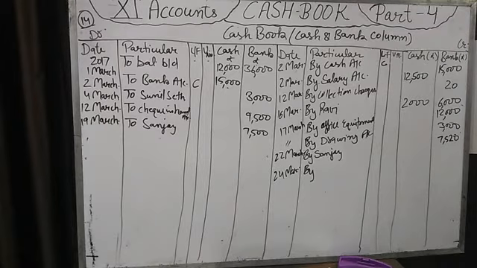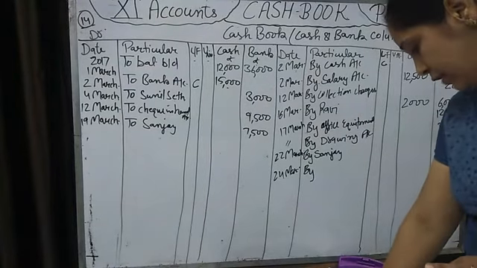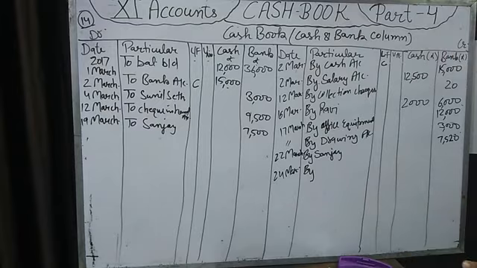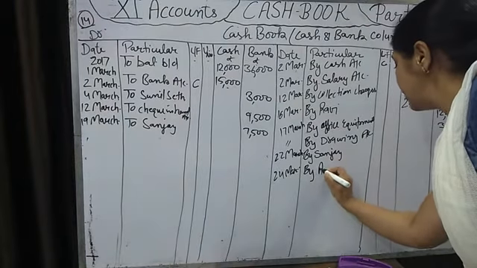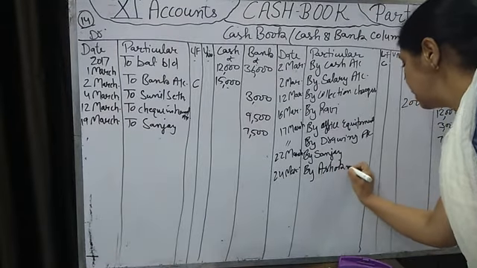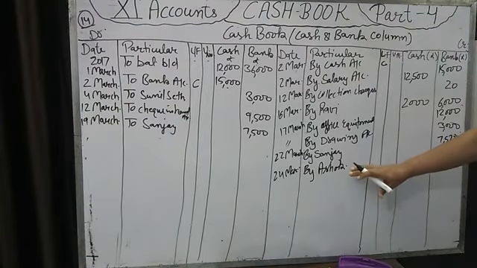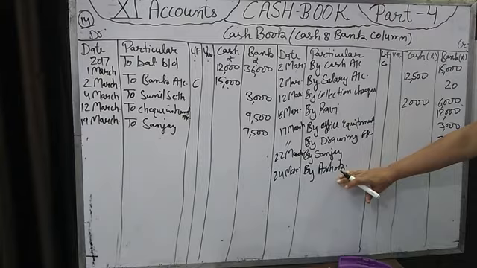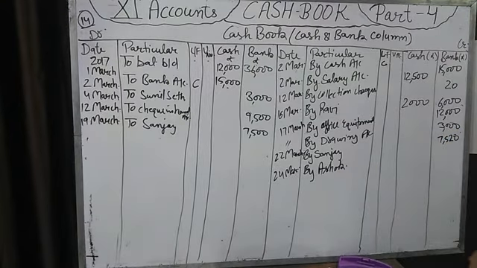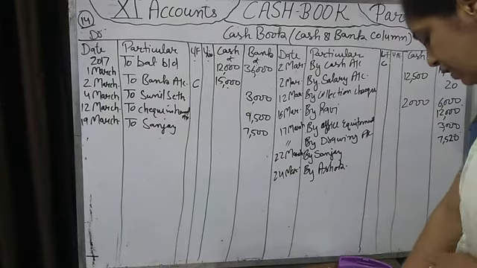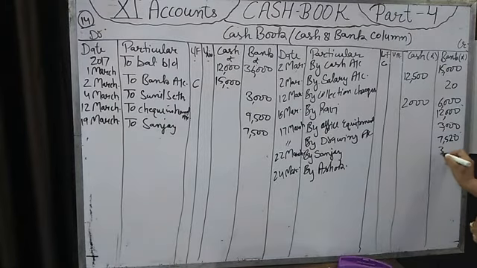Now we have given advance for furniture. Furniture has not come yet. Okay. So we have given advance. To whom we have given? Name is given to us, that on 24 March to Ashok. So we will not write furniture here. We will write Ashok. If because of any reason it is not possible for Ashok to supply the furniture, we will take money back from Ashok. So we will not open the furniture account till we have received the furniture. Then how much amount we have given? 3,000. Check we have given, so we will write in the bank column.